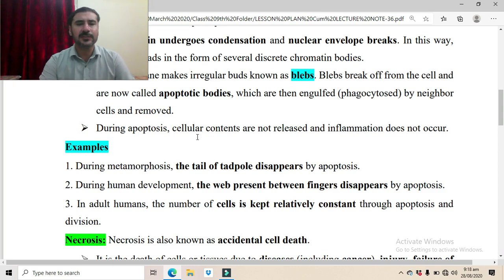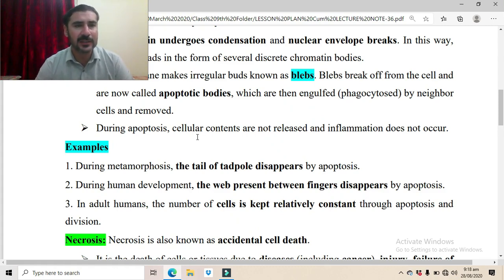And inflammation does not occur. In the process of apoptosis, no inflammation is there. What is inflammation? Inflammation is basically a condition which is characterized by the symptoms of pain, swelling, redness, and hotness. These are the four characteristics of inflammation.